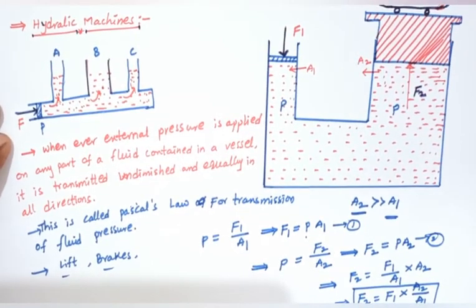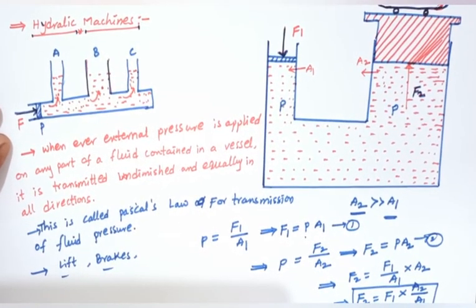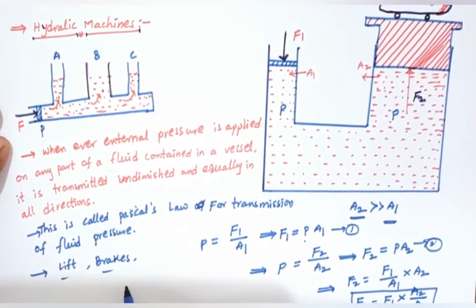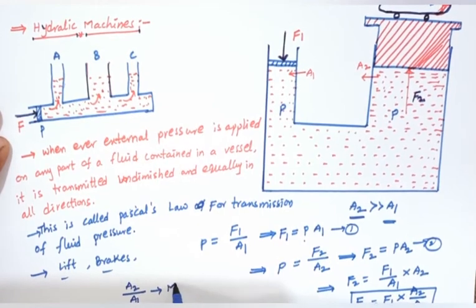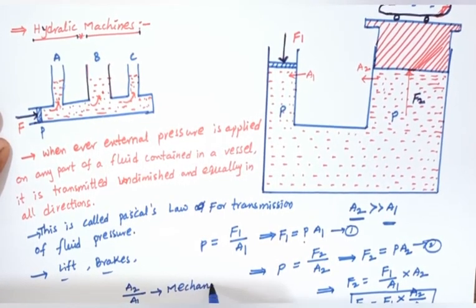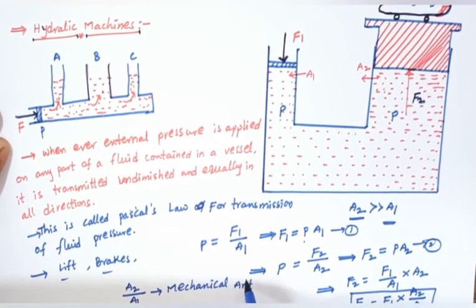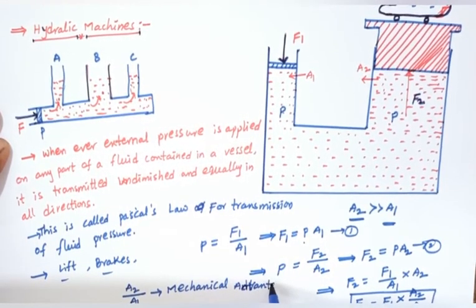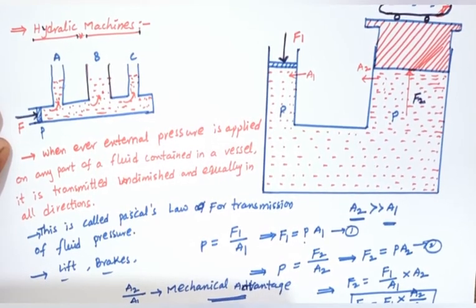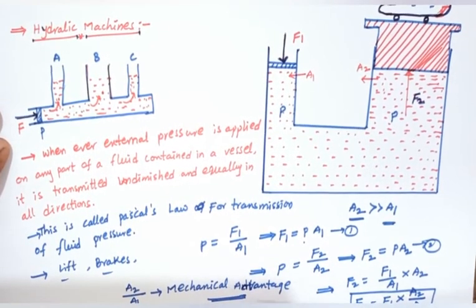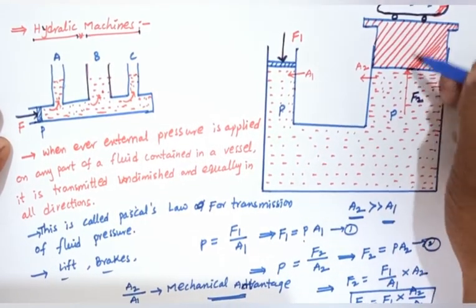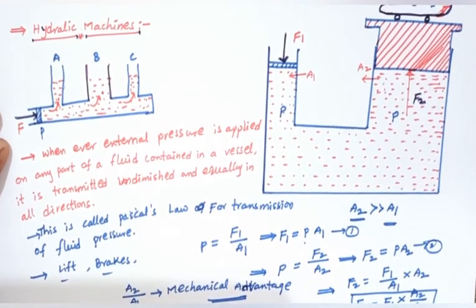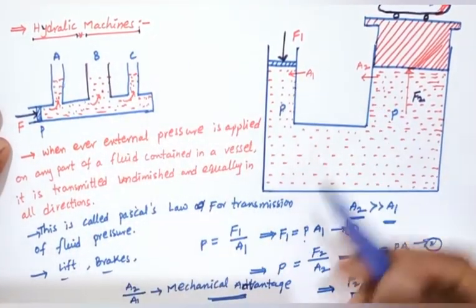This A2 by A1 is called the mechanical advantage. This mechanical advantage is more than 1, so it lifts easily. This is the hydraulic lift.